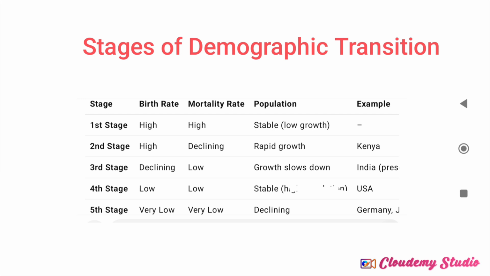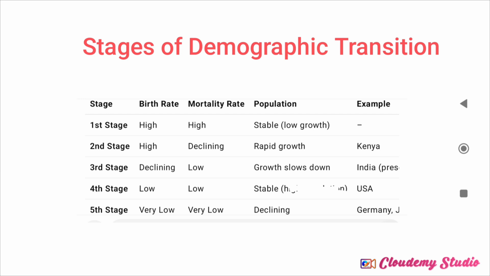And in the second stage, the birth rate is very high, but the mortality rate starts declining because there will be a little bit of development in their health infrastructure. So their population will rise exponentially. India was in this stage from 1950 till 1980, where our population increased a lot. Today, countries in Africa like Kenya are in this stage, where their population is rising very fast.